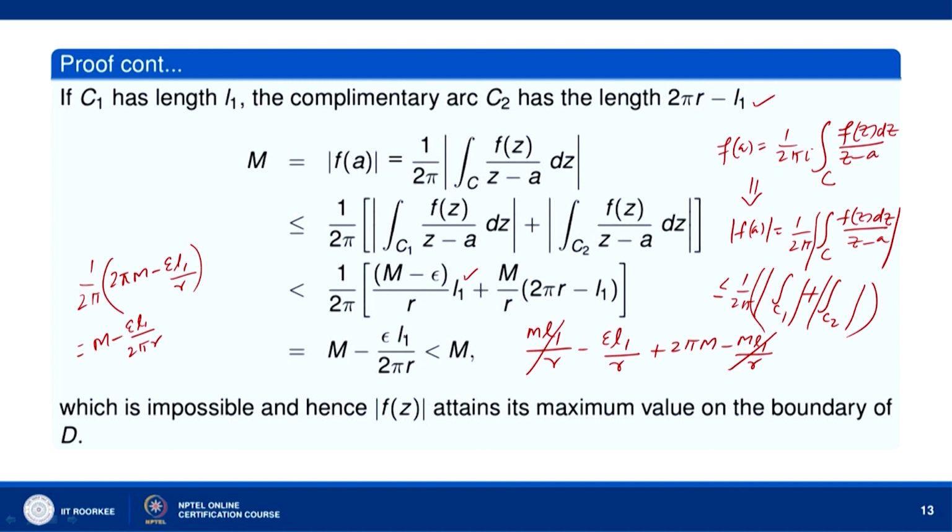Now, definitely this quantity is less than m, because epsilon L1 over 2 pi r is a positive quantity. So, what we get is m is less than m, which is impossible, and therefore, mod of F(z) attains its maximum value on the boundary of D.